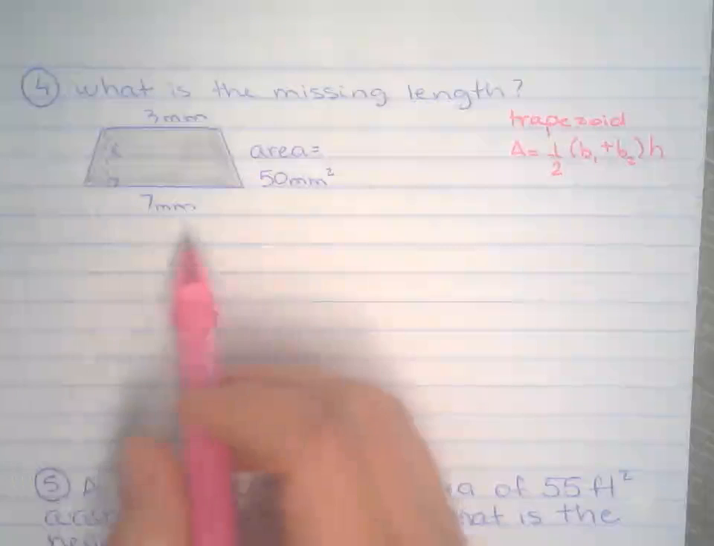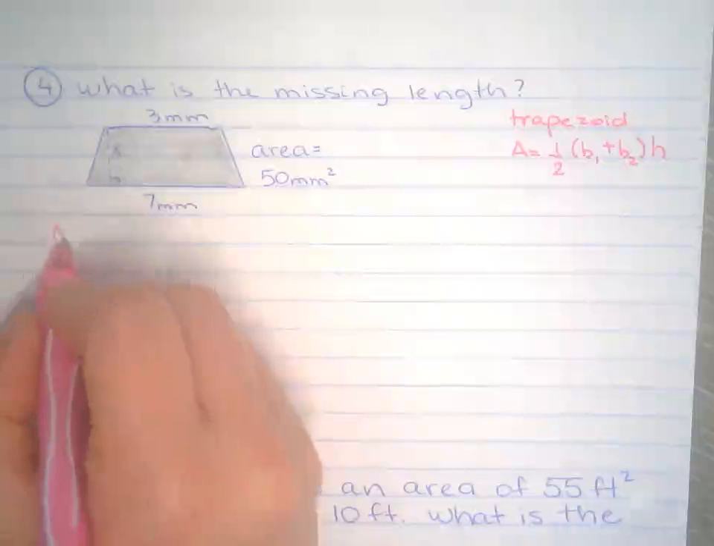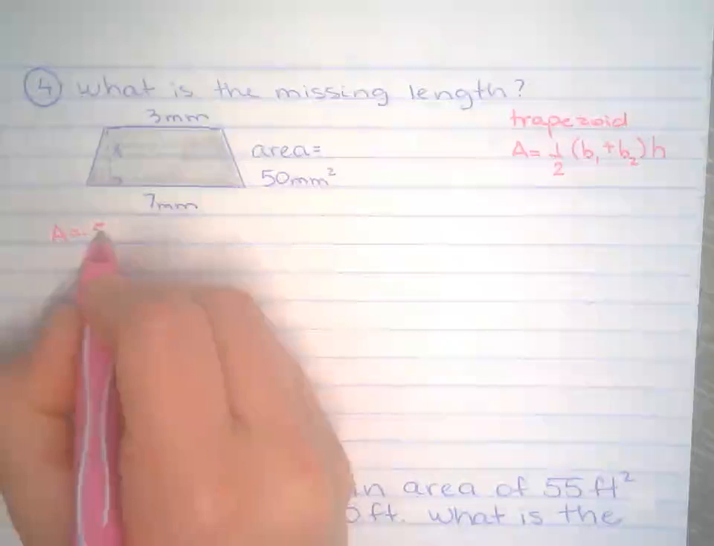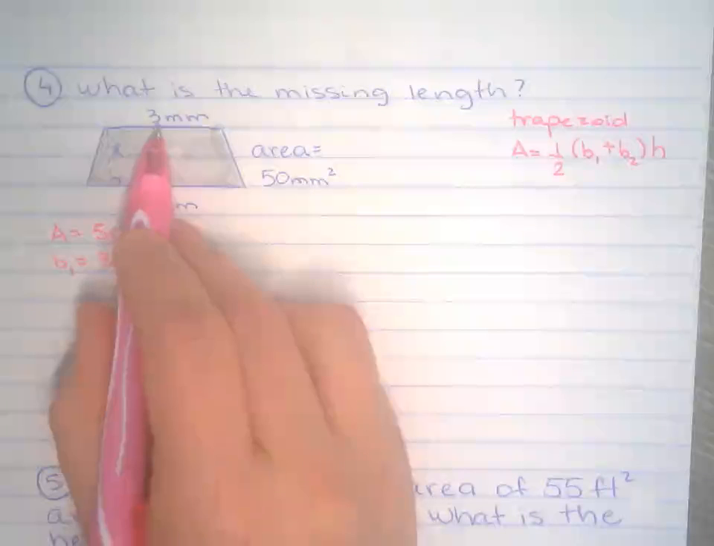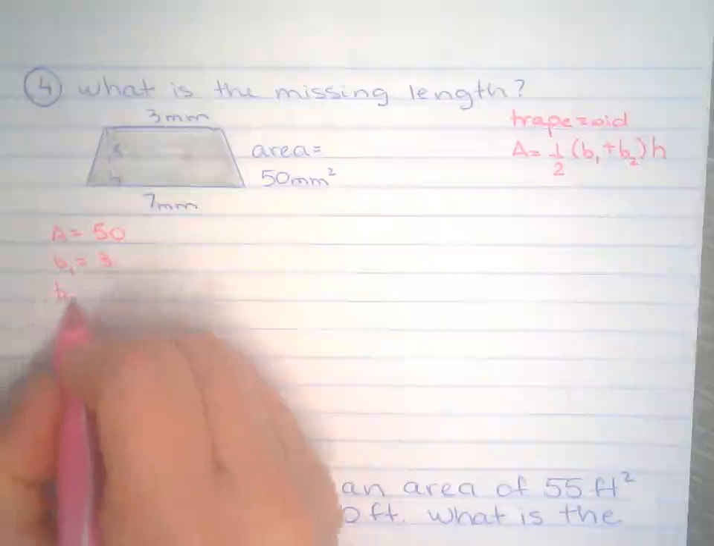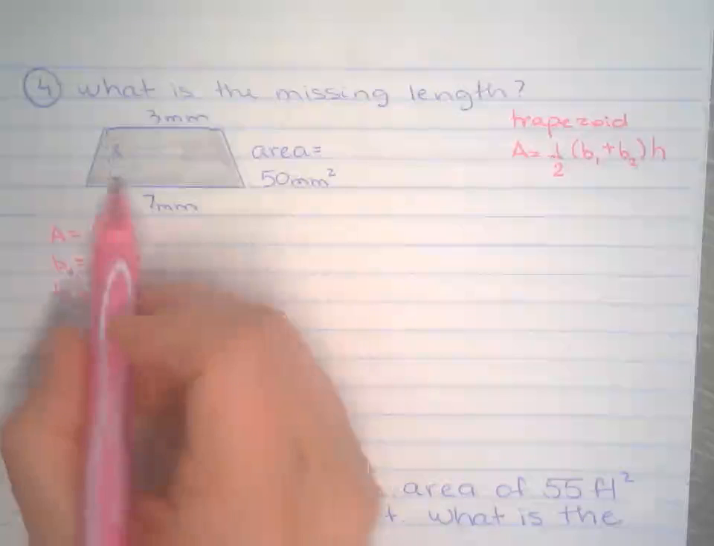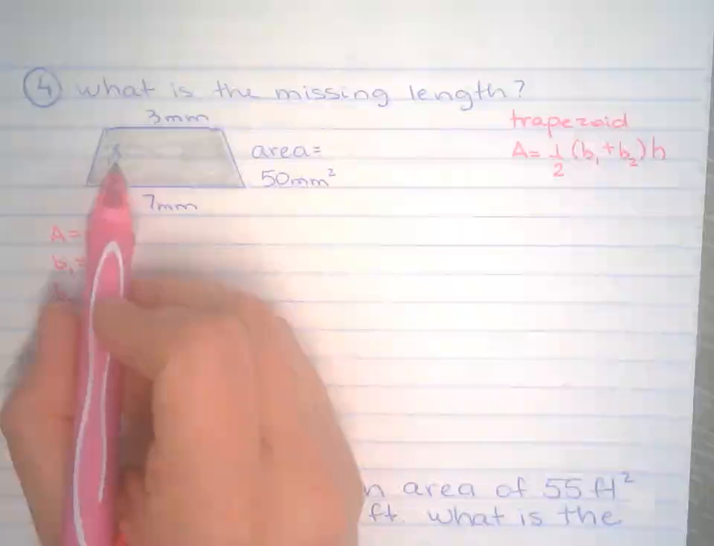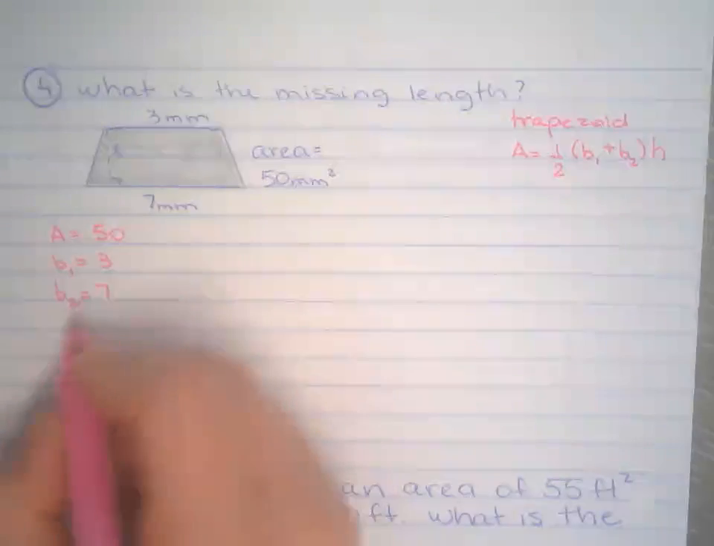Okay, so from the picture here, we have area, or A, is given as 50. Base 1 is 3, right there. Base 2 is 7, right there. And we're looking for the missing length, which is the height. The height of the trapezoid is the distance between the two bases.